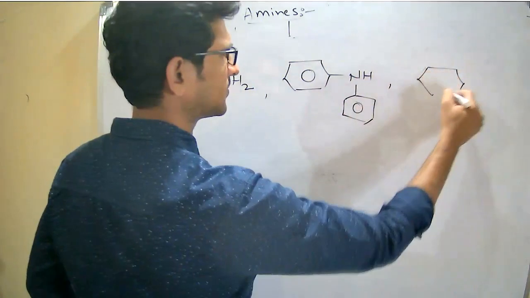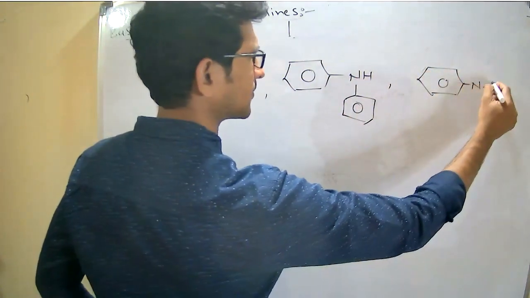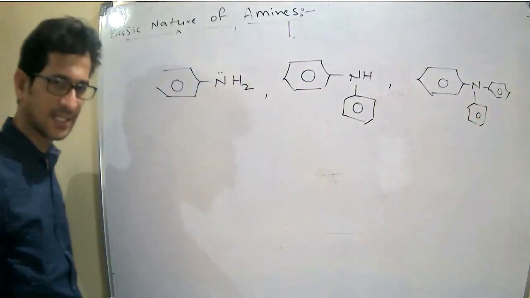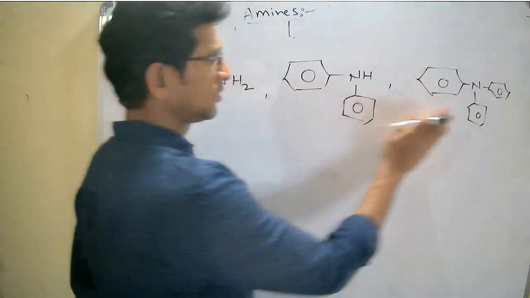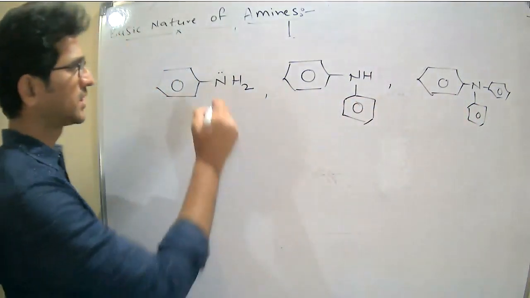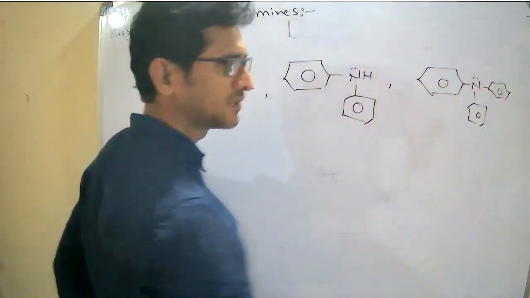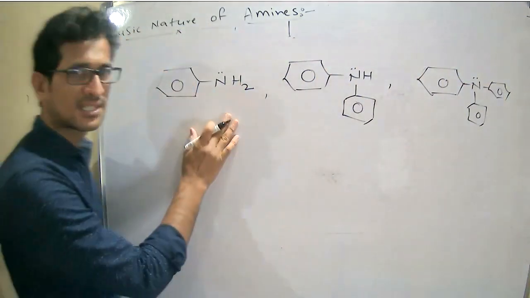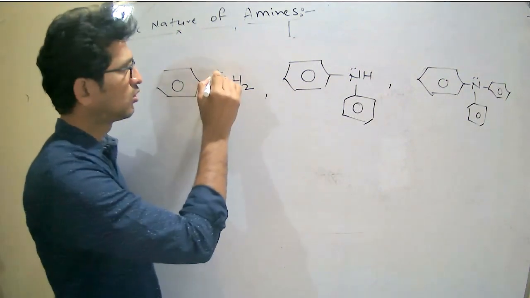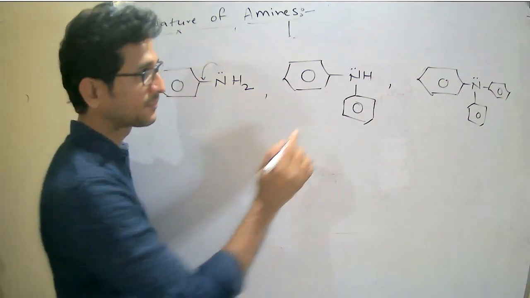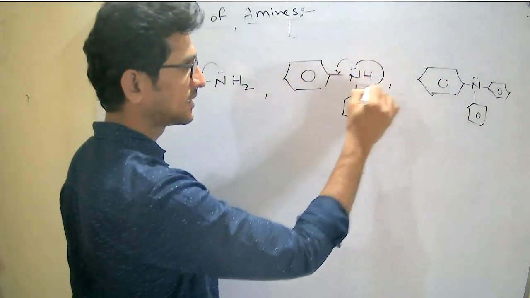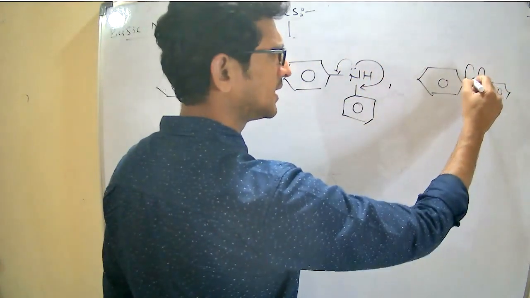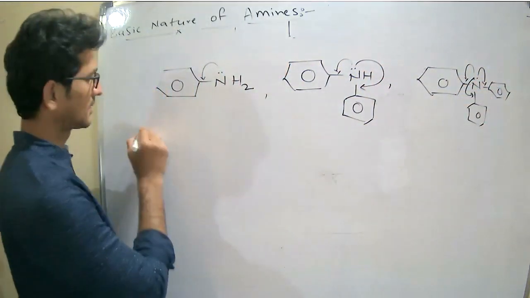Third one. 1, 2, 3. Now, which is more basic? On which nitrogen is the lone pair readily available? Now here see, coming to the first structure, the lone pair is in delocalization with one ring, but here the lone pair is in delocalization with two rings. Here the lone pair is in delocalization with three rings.